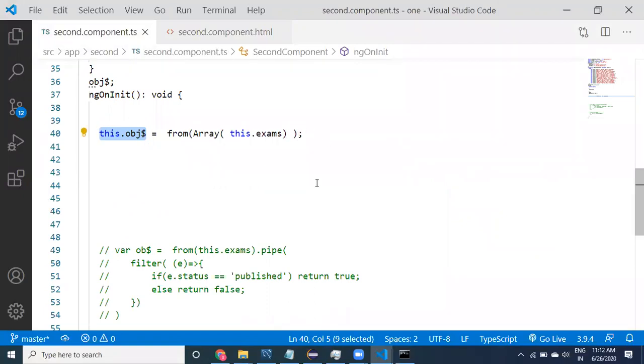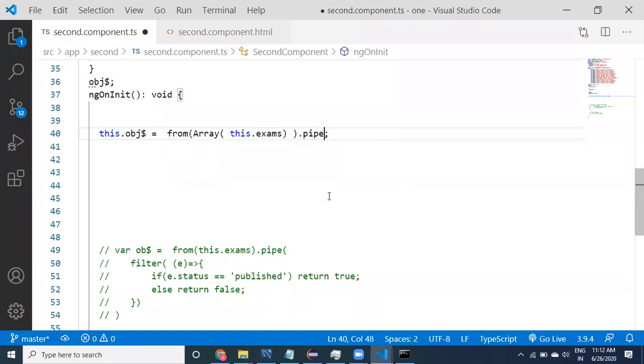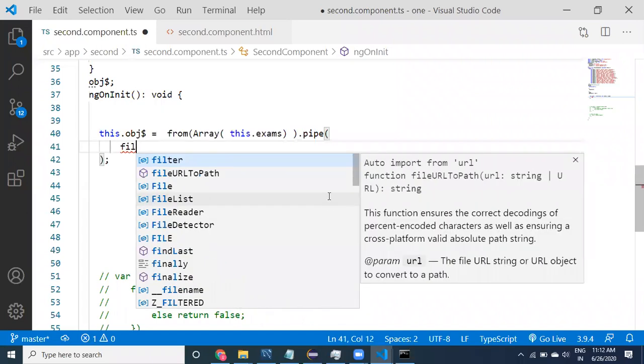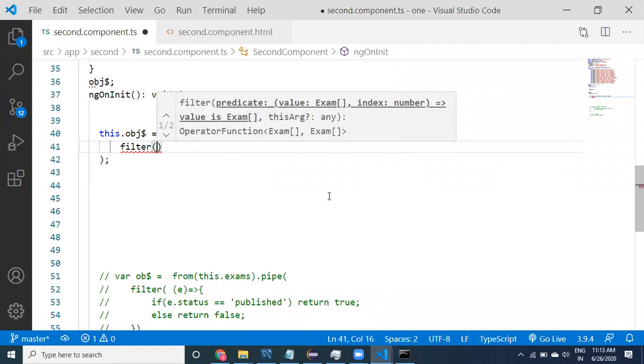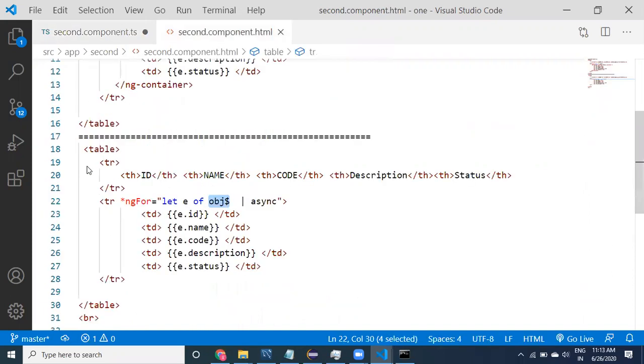See here, to provide the filtration, what I can do, you can provide a pipe. So apply pipe here. Within the pipe you can provide filter. What kind of data would I like to print? Yeah, see here, the data we are printing, right?